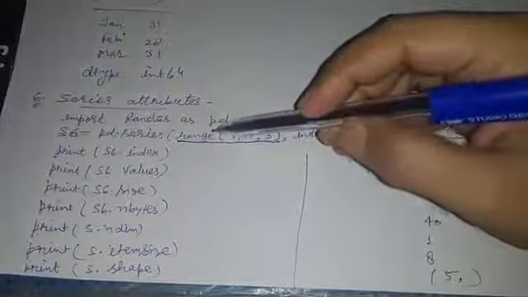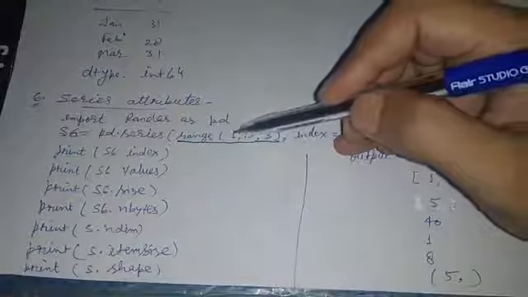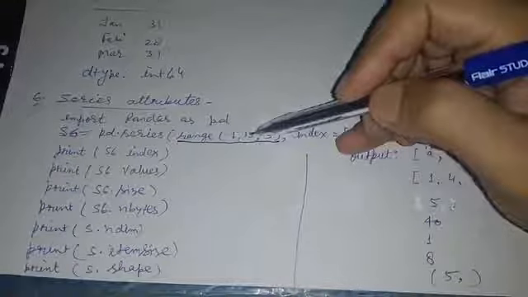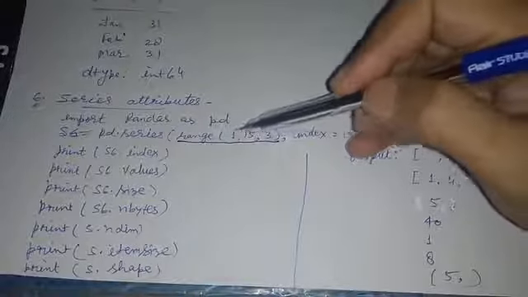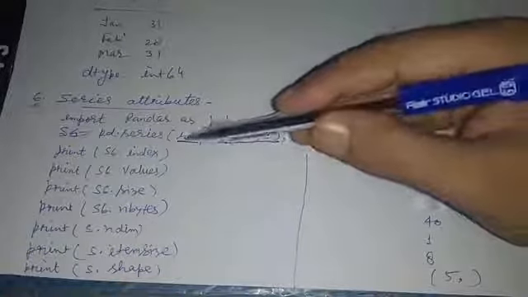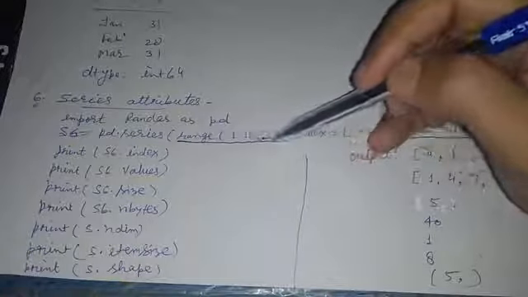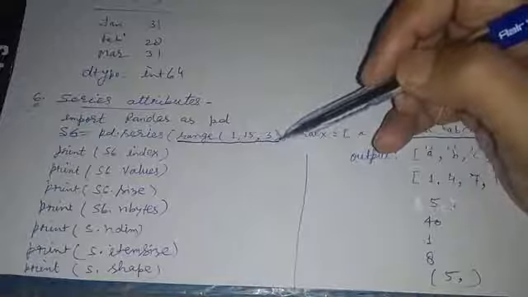The range function is used to create values from 1 to 1 less than the stop limit, and a step is given here. So we have used this function to make a list of data.